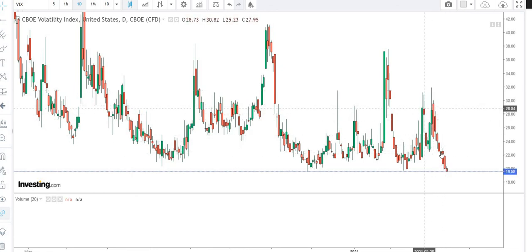It is coming down with a huge force, so it is likely that it will break this level. And if it starts moving up, we all know what to do. We'll have to go VIX long. We'll have to do the VIX long strategies if it starts reversing from here.